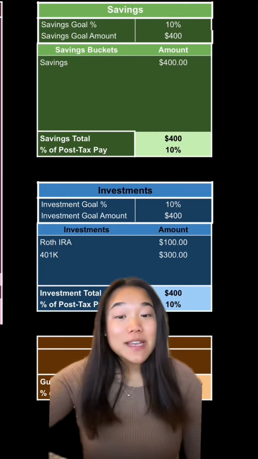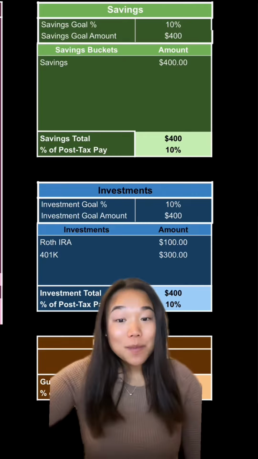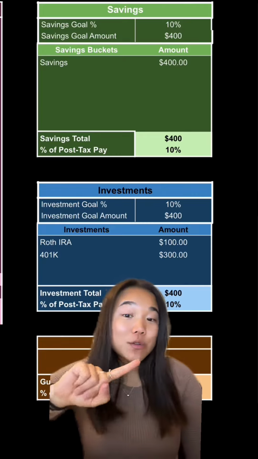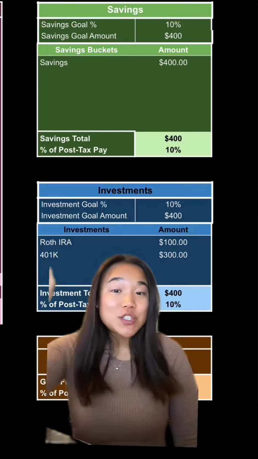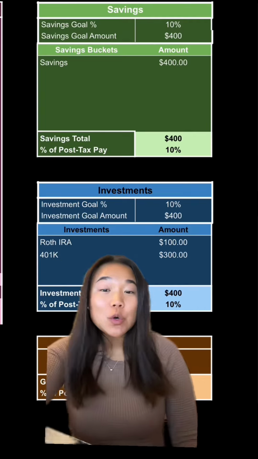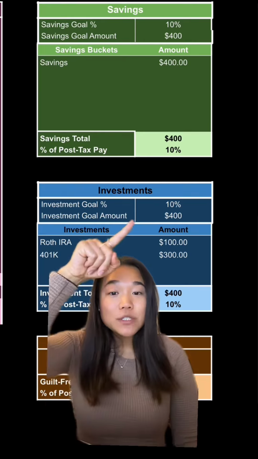Next, we're going to look at our savings category, which is split into 2 subcategories: our savings that goes into our high yield savings account and our longer term investments. The exact split you'll choose between these 2 buckets may vary depending on your financial goals, but a good place to start is 10% into each bucket.